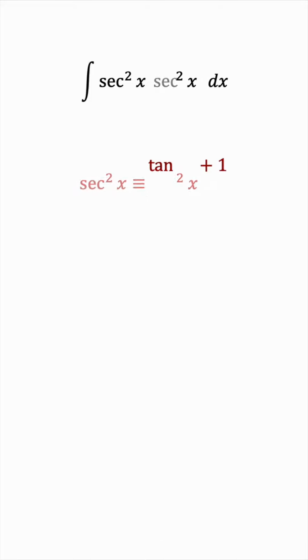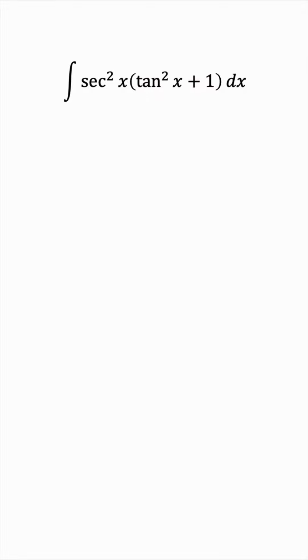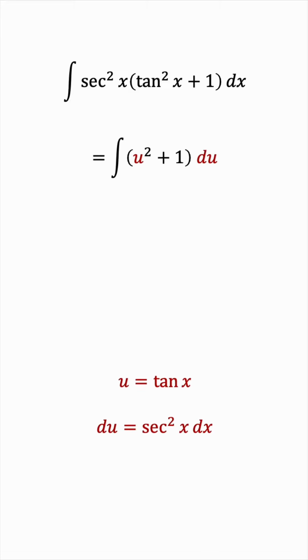Let's only replace one of them. And the reason is, this allows us to use a substitution u equals tan x, because du would be secant squared x, which is exactly what we have outside the brackets. The integral becomes u squared plus 1 du, and that's very easy to integrate. This gives us 1/3 u cubed plus u plus a constant of integration.